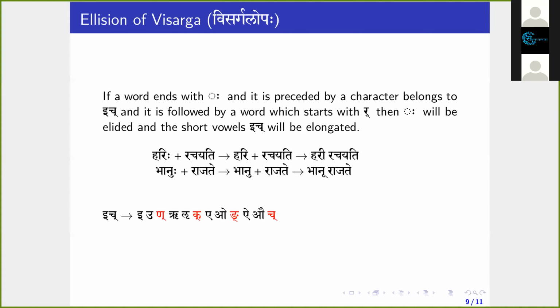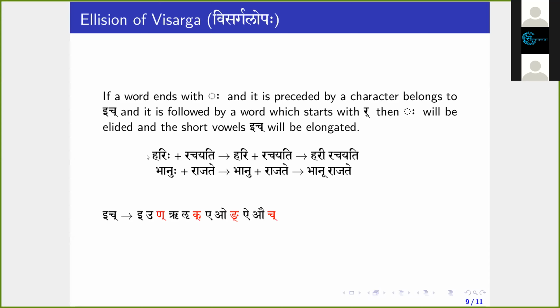So, yes, there is another rule that says that if a word ends with Visarga and it is preceded by a character that belongs to ik, and if it is followed by a word which starts with Ra, then Visarga will be elided and short vowels belonging to ik will be elongated. So if we see the example, Harihi Rachayati.